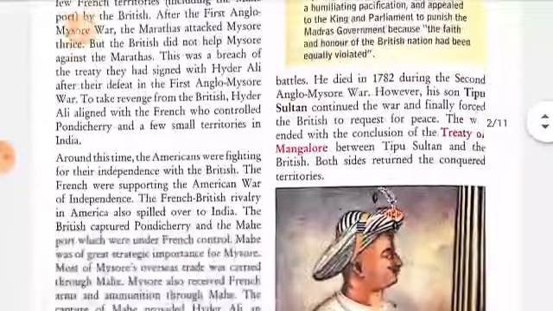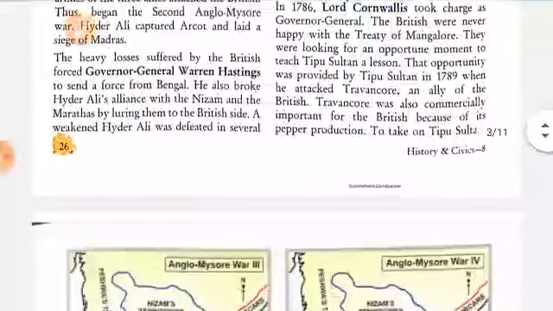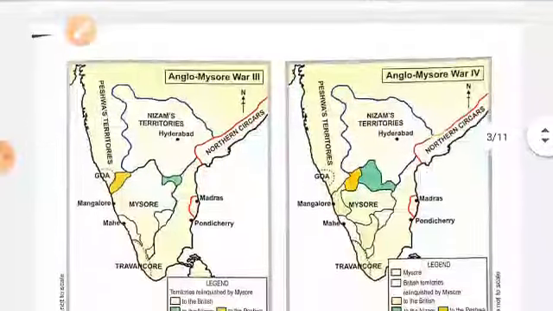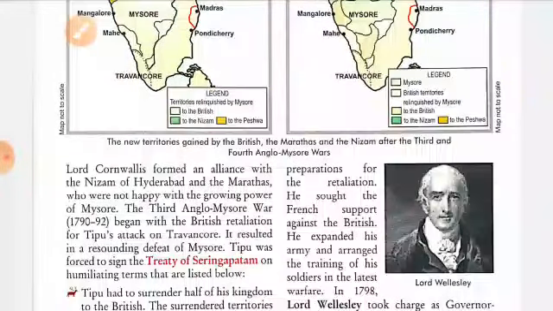In the first two wars, Hyder Ali and Tipu Sultan defeated the Britishers. But in the second and the third Anglo-Mysore War, which was allied by Marathas and the Nizam of Hyderabad with Britishers, the British won both the wars.